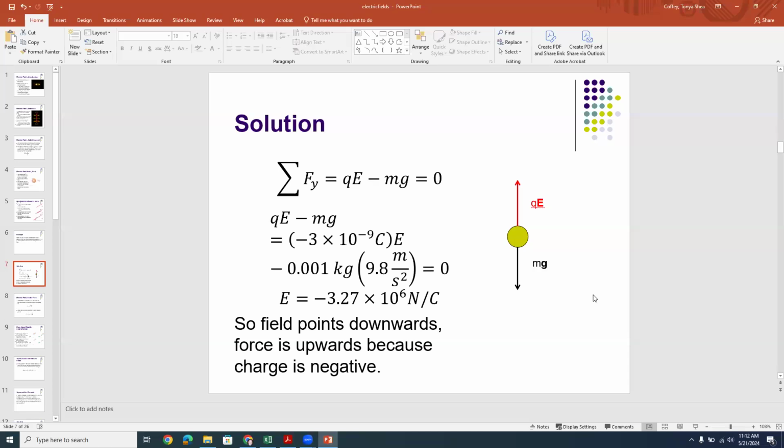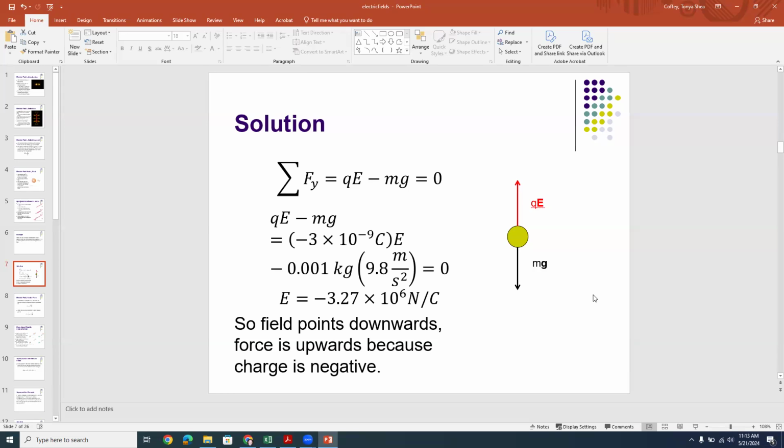And also the magnitudes of those two arrows, the size or length of the arrows, has to be the same so that the net force on the little plastic sphere would be 0 so that it would hover. Otherwise, if gravity was larger, it would fall down. If QE was larger, it would accelerate upwards, right? That's how that works. So here, the sum of the forces in y, the y direction is the direction I've designated as up, has to be QE minus mg.